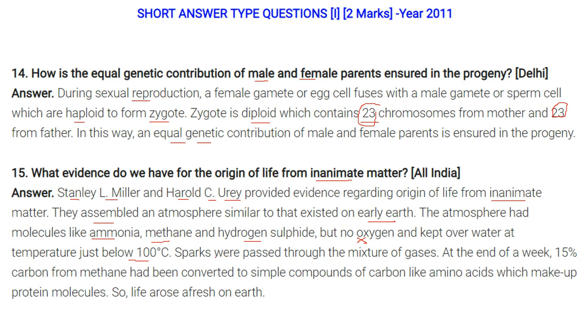Now sparks were passed through the mixture of these gases, and at the end of a week, 15% of the carbon from the methane had been converted to simple compounds of carbon, which are amino acids that make up the protein molecules. So life in this way arose afresh on Earth, and this is the evidence from inanimate matter.